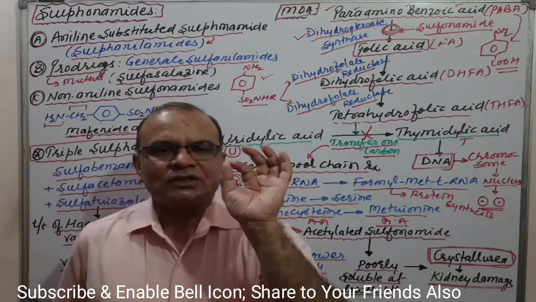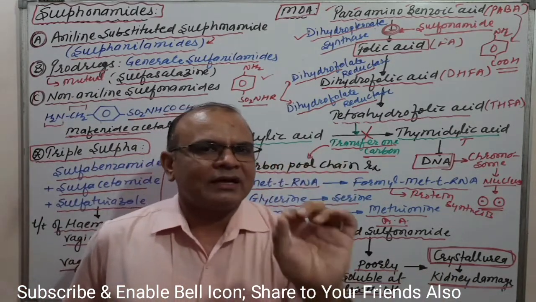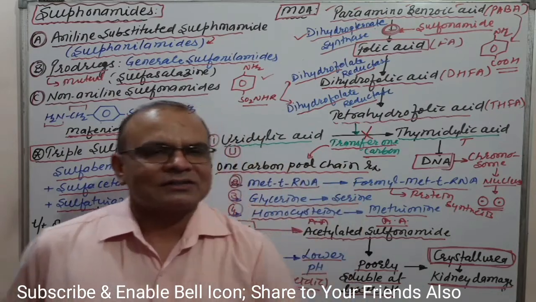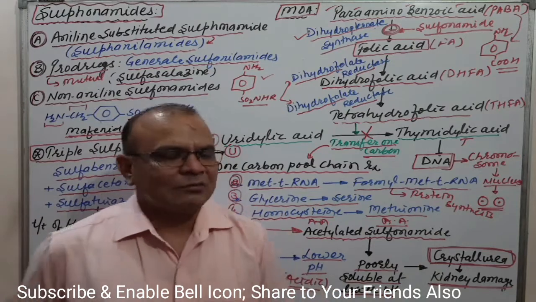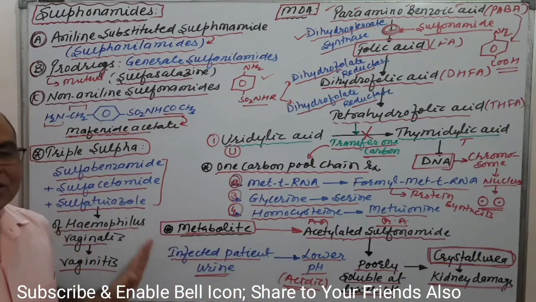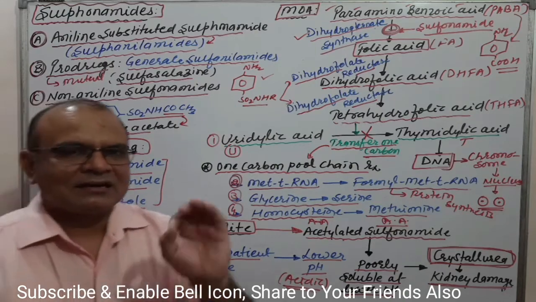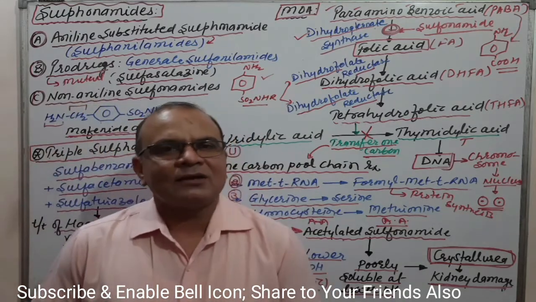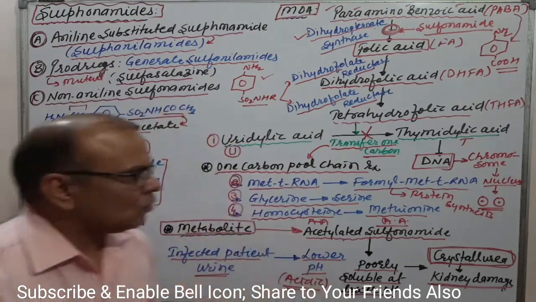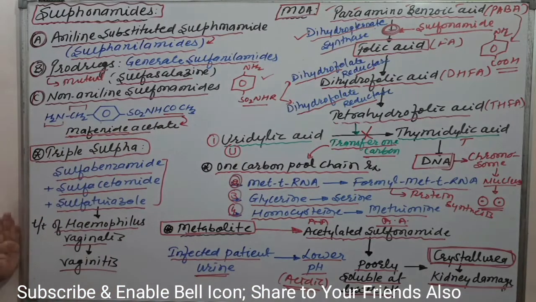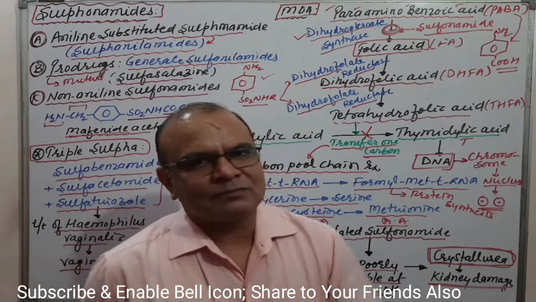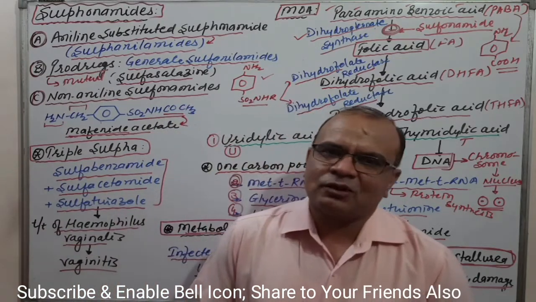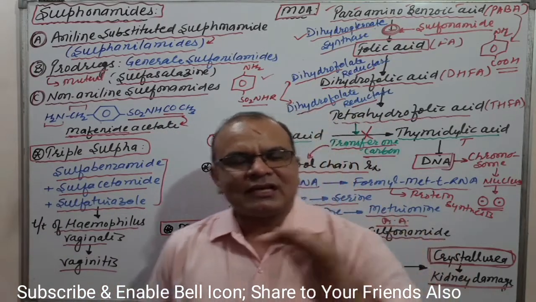The main culprit behind crystalluria is acetylated sulfonamide, which is the active metabolite of sulfonamide. And what is the reason behind it? The reason is the acidic pH of the particular patient. Okay, this is all about sulfonamides, which are important for competitive exams, meaning multiple choice type questions, as well as university type exams.